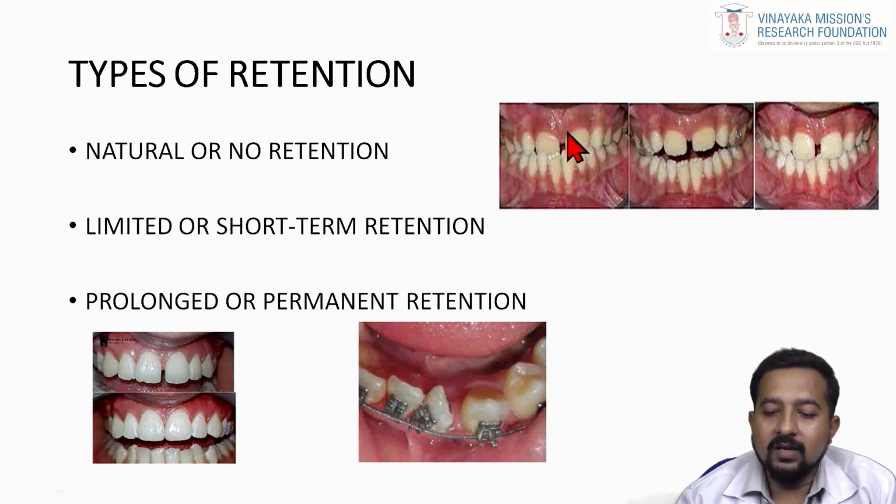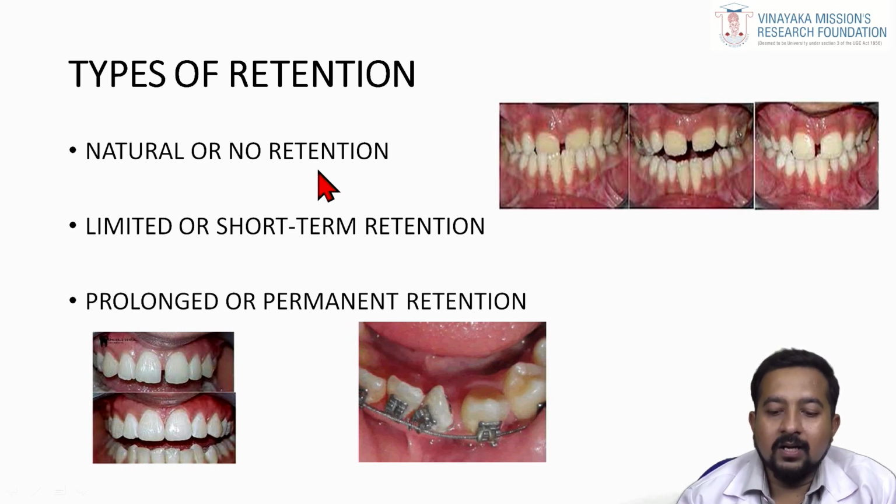For example, if an anterior crossbite is corrected and a correction of anterior crossbite is achieved with a proper overbite, there is no chance it might go back because of the proper overbite. That lower anterior stops the backward movement of your upper anterior. So this type of correction of anterior crossbite with proper overbite can come under your natural or limited retention.